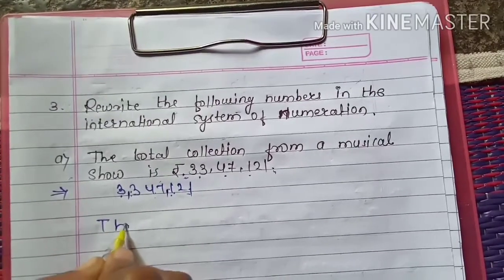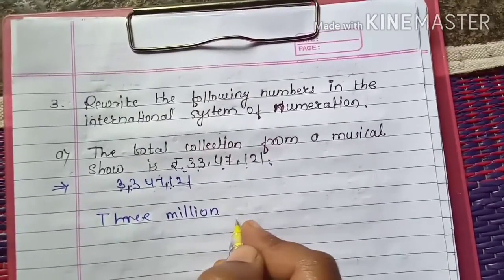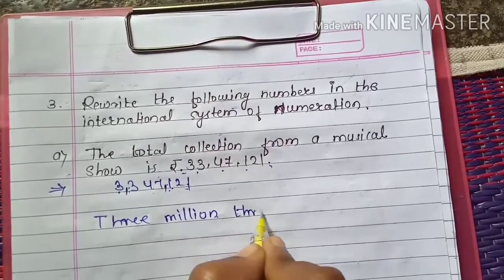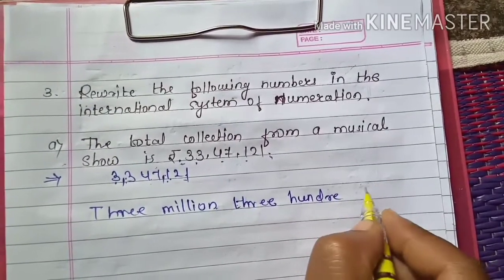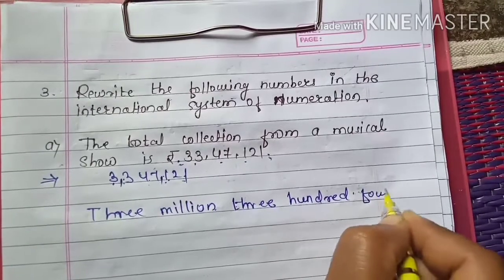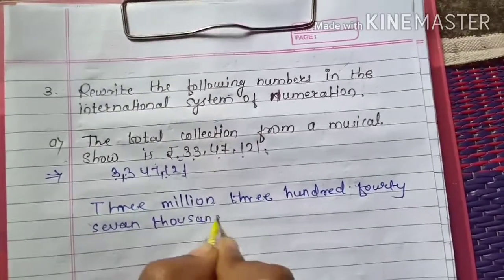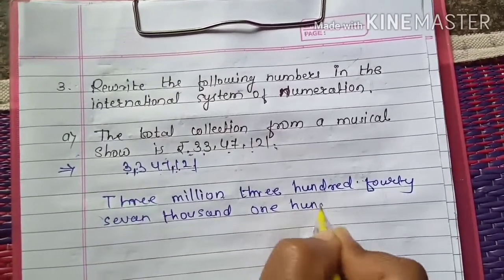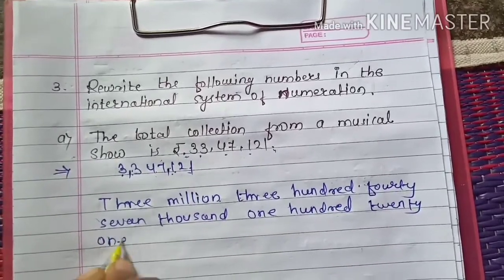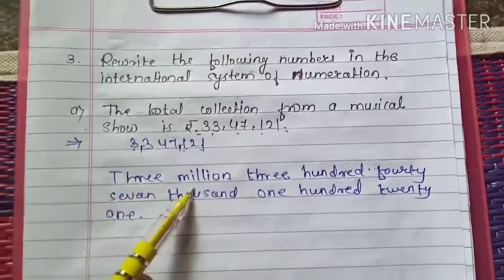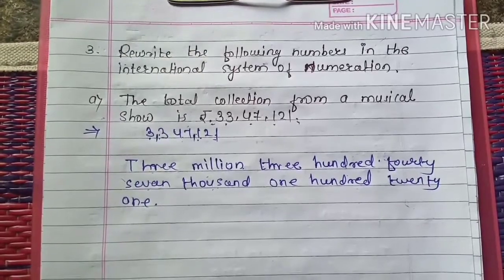It is 3 million, 300, 47,121. So see here, the answer is 3,347,121.